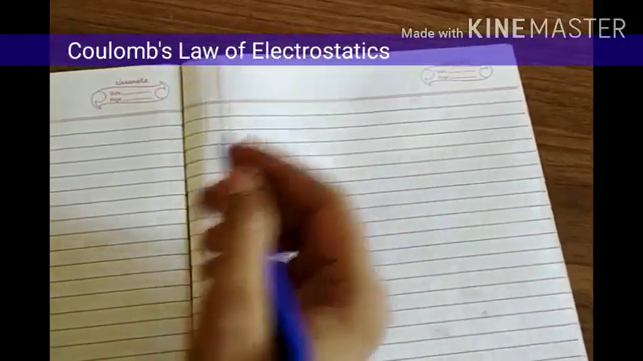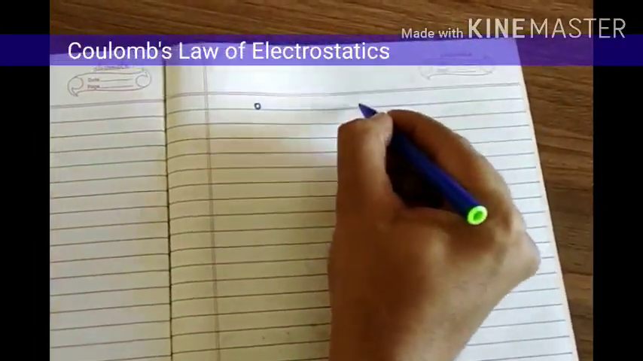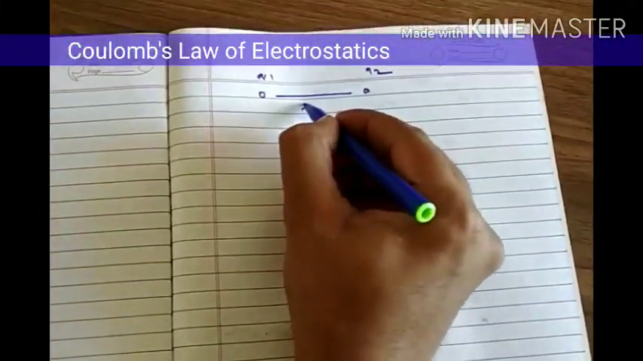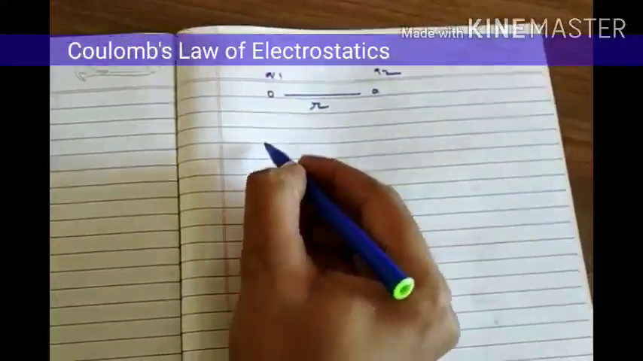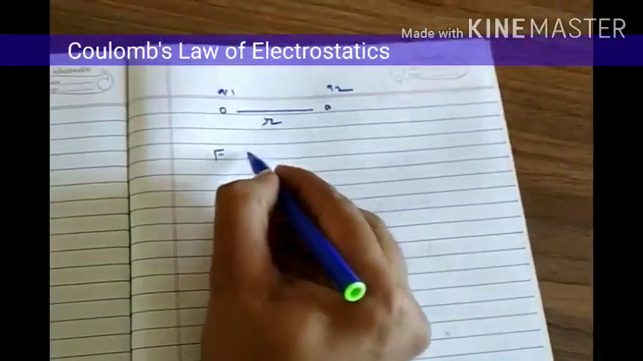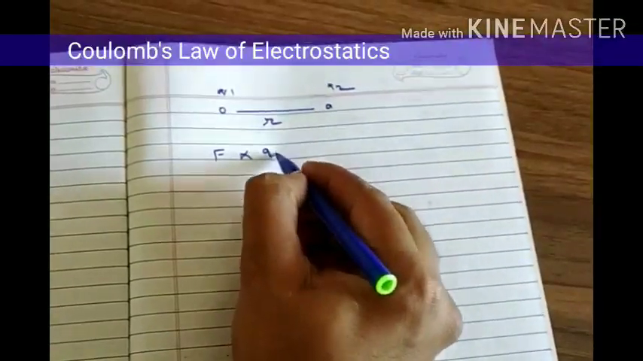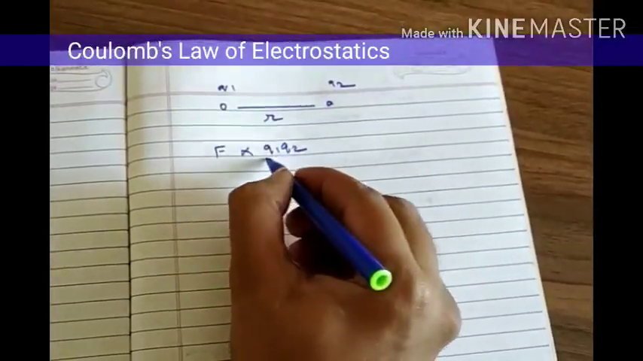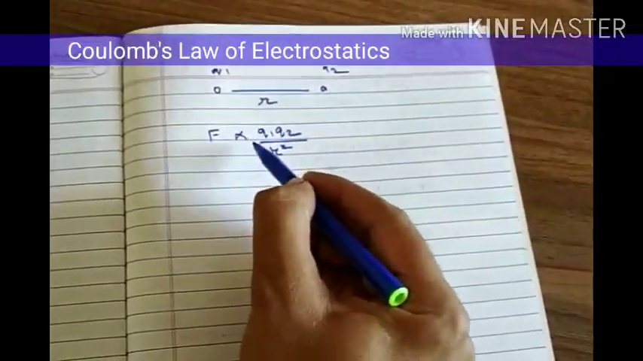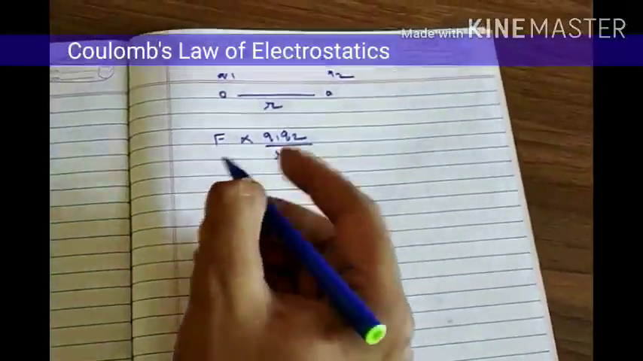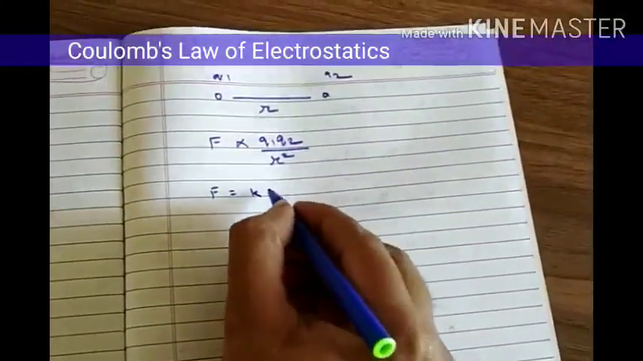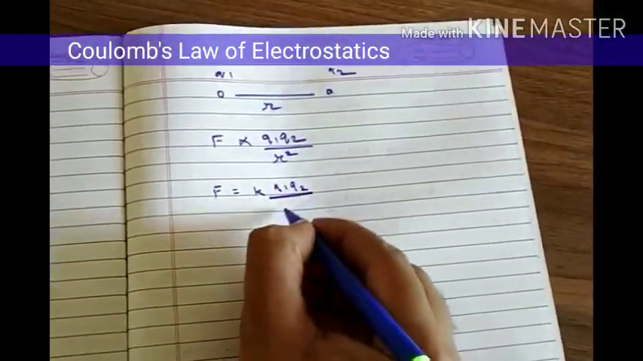So this is Coulomb's law of electrostatics. Imagine we have two charges, Q1 and Q2. Let us say they are at a distance of r from each other. Coulomb's law will say that the force exerted by the two charges on each other, F, is directly proportional to Q1 multiplied by Q2 and inversely proportional to the square of the distance, that is r square. So we get F proportional to Q1 Q2 by r square. To remove the sign of proportionality, we will add a constant. So we will get F is equal to K Q1 Q2 by r square.